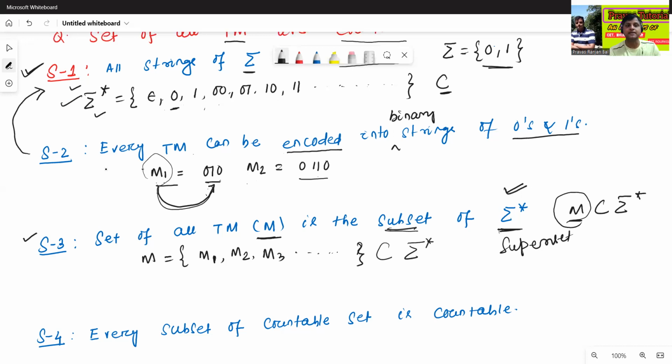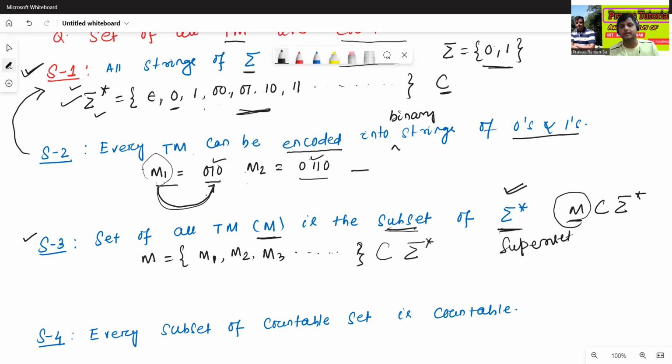So that means M1, M2, this number of binary strings must be the subset of what? Sigma star, because sigma star is the superset. It contains all numbers of binary strings. But in step 2, Turing machine means we have some limited number of binary strings.